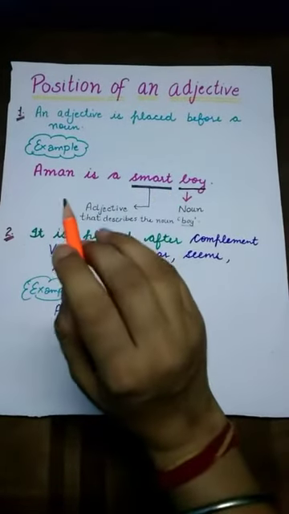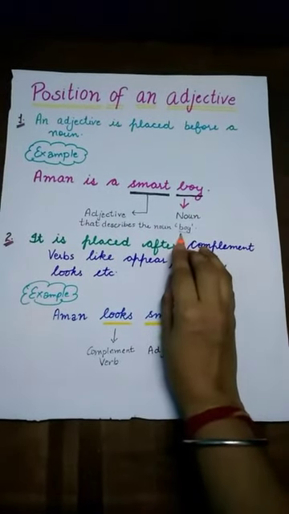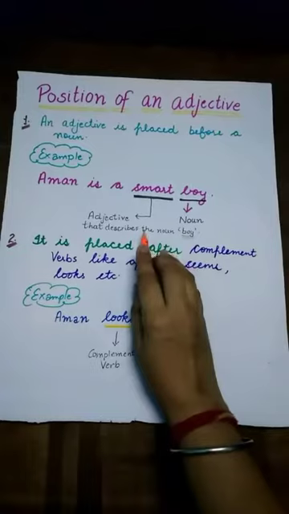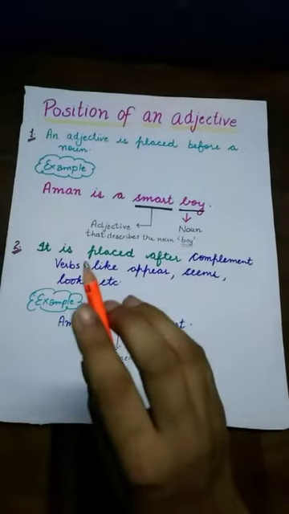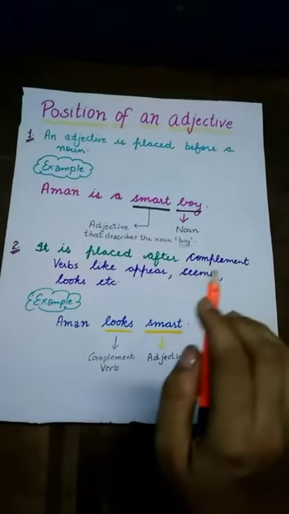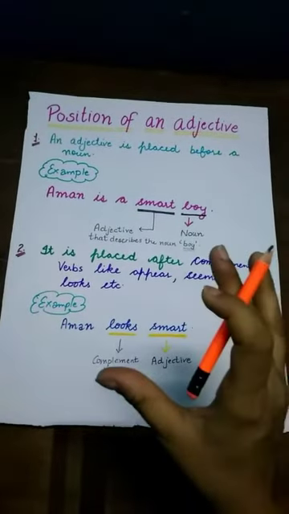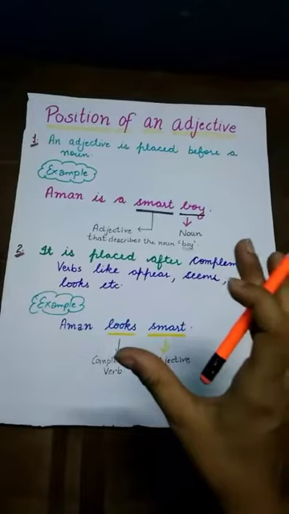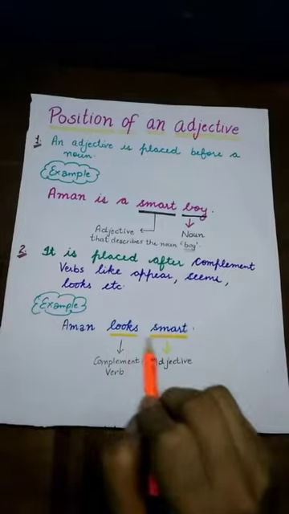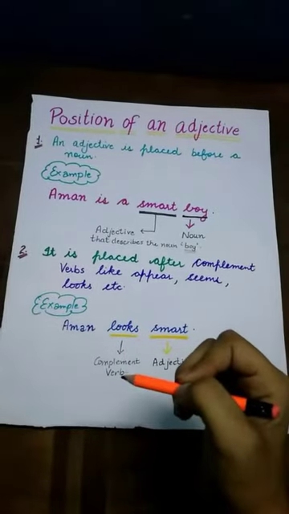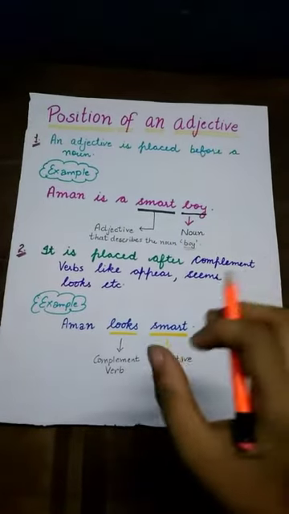Now read out the following example. Aman is a smart boy. Now in this sentence, before writing the noun boy, we write down smart, which is an adjective. Similarly, read out the second point. It is placed after the complement verbs like appear, seems, looks, etc. So if our sentences have complement verbs, we will write down adjectives after them. Now read out the following example. Aman looks smart. Now in this sentence, there is a complement verb, looks. So we'll write down the adjective after it.